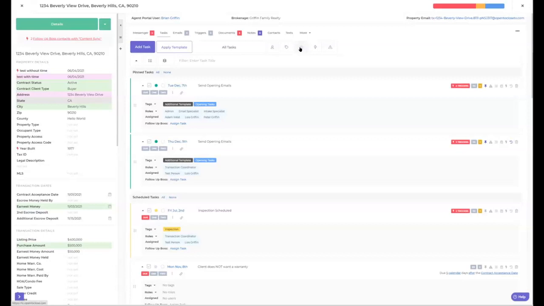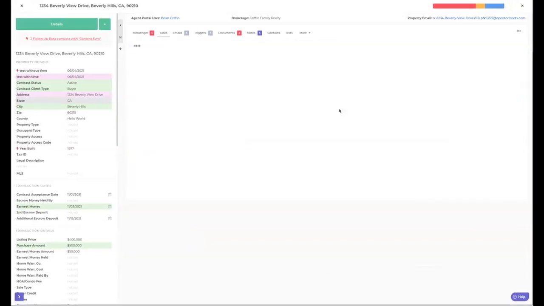Okay, next one is colors. If I just want to see all the yellow tasks, there you go. Those are all the ones that are marked yellow. It does have this yellow on the outside as well, so you can see it a little bit better. In this case, I'm going to just go back to no color, so it shows me all my tasks again.